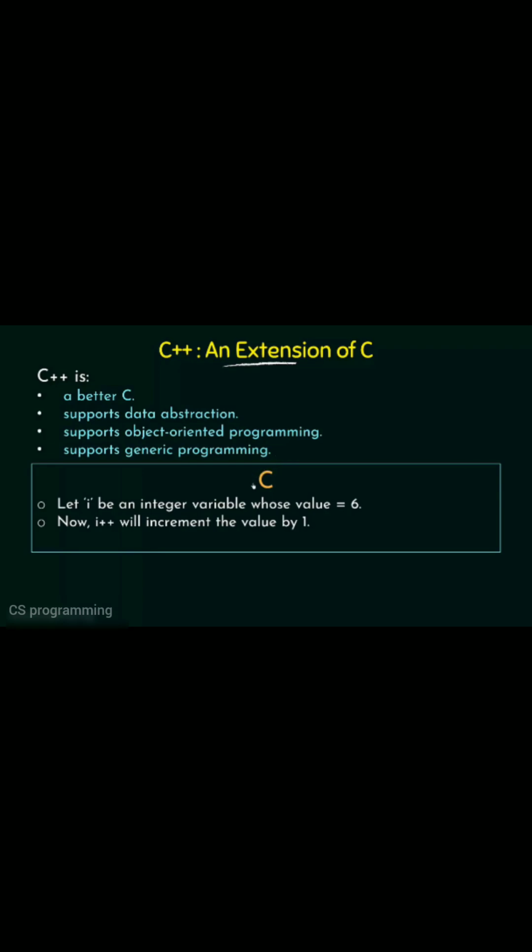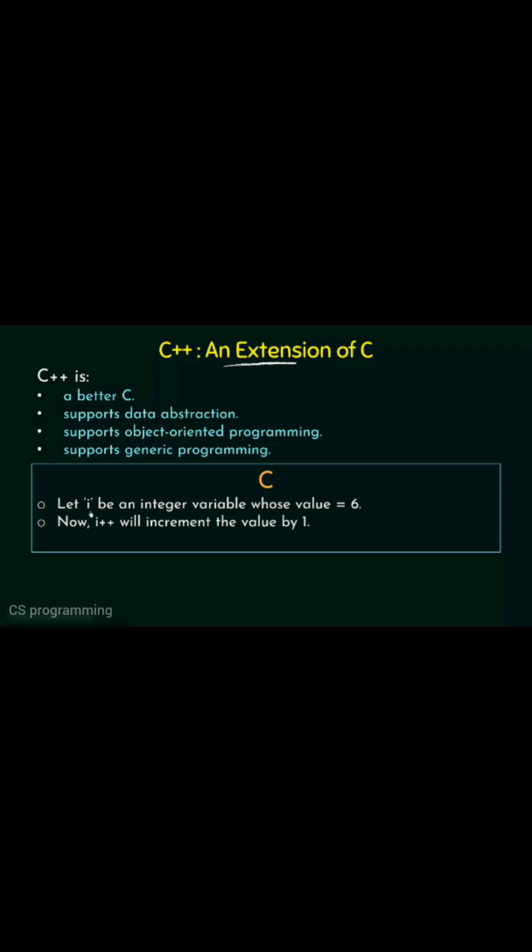Okay, so now let us take an example from the C language. Here I am taking a small example from the C language. Some of you may already know the C language, and even if you don't know, no problem at all. So in this example, let i be an integer variable whose value is equal to 6. Now again, if you are new to programming, you may not understand the meaning of this term variable and what we mean by i is an integer and all that. So it's totally fine. For now, just understand that we are having a variable. Now what is a variable? Variable is something that can hold a value. So just think of a variable as something that can hold a value.